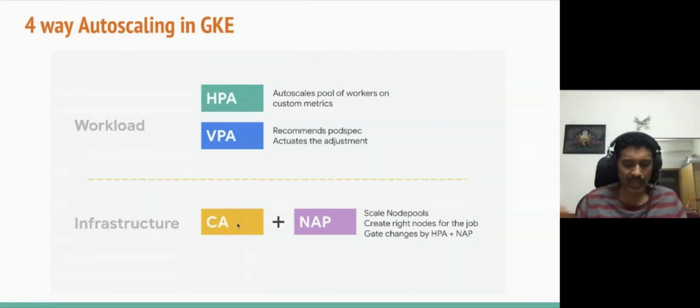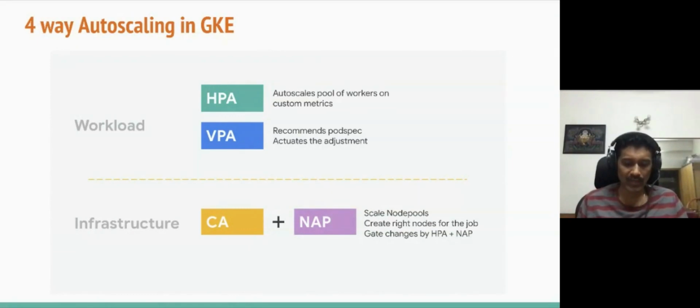And then the next one you have is the cluster autoscaler. Let's say you keep scaling the pods and then the node gets filled up. When I say node, the node could be a VM or a bare metal node. Once the node gets filled up, you need to create additional nodes, which gives you the capability to create additional pods. That is the second feature. And then there are additional things which GCP provides, called the vertical pod autoscaler and node auto-provisioning. In summary, these are ways in which you can scale your pods or clusters in a horizontal or a vertical manner. In a horizontal manner, you increase the number of pods. In a vertical manner, you increase the size of your pod. So you can do both ways to handle your load.